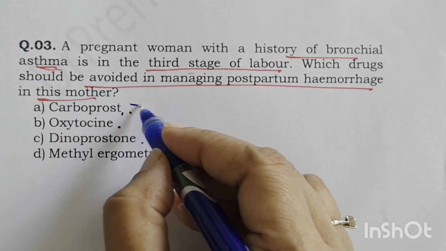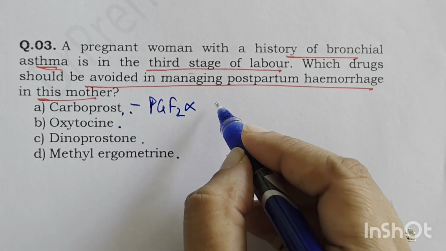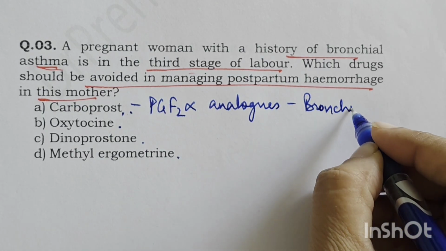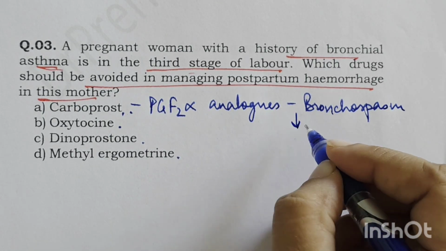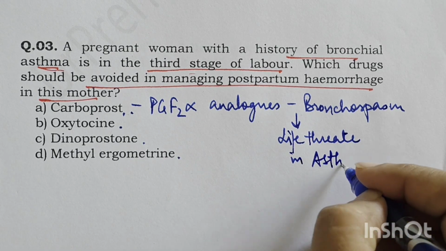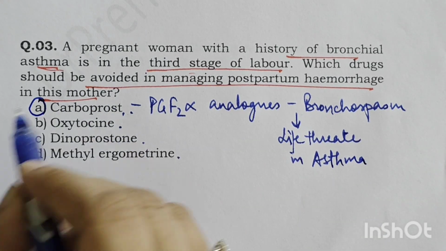Carboprost is a prostaglandin analog. It is a PGF2 alpha analog, and using this will induce bronchospasm. Now, this bronchospasm can be life-threatening in asthmatics, in patients with asthma. So, in this patient, the drug to be avoided is carboprost.